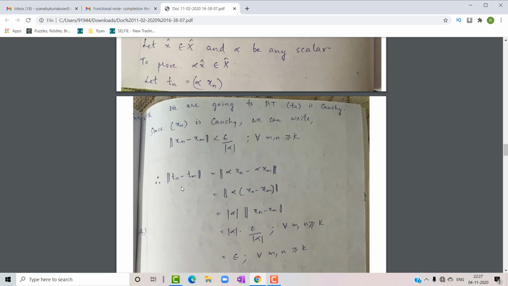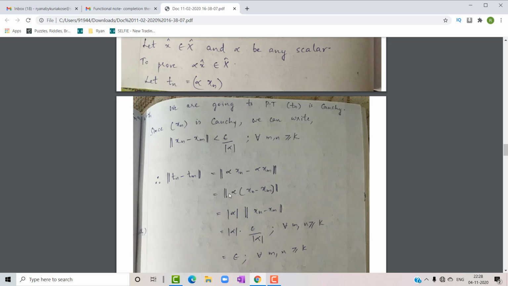So let's see what is the norm of Tn minus Tm. It is equal to the norm of alpha into xn, minus alpha into xm, since we have taken Tn as the sequence alpha into xn. So obviously we can take alpha outside, which can be written as the norm of alpha into xn minus xm.